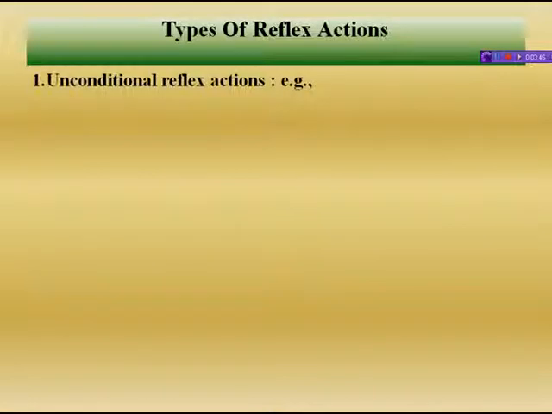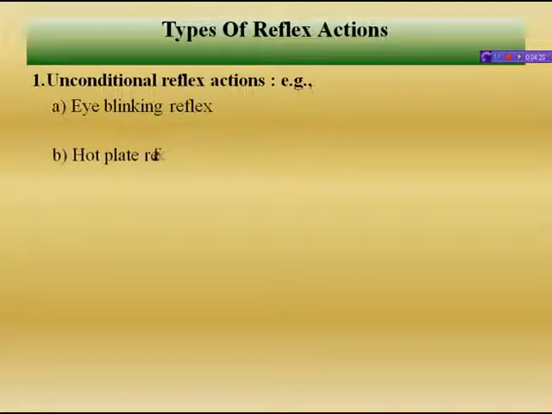Some examples of unconditioned reflexes are, first of all, eye blinking, like wider opening of the pupil in dim light and constriction in strong light. That is blinking of the eyes. Or if some insect or dust comes into your eye, you automatically close your eyes. So this is the eye blinking reflex.